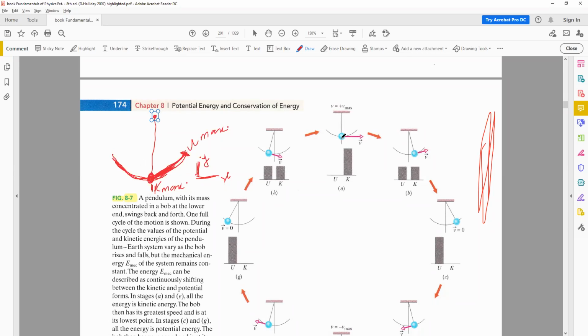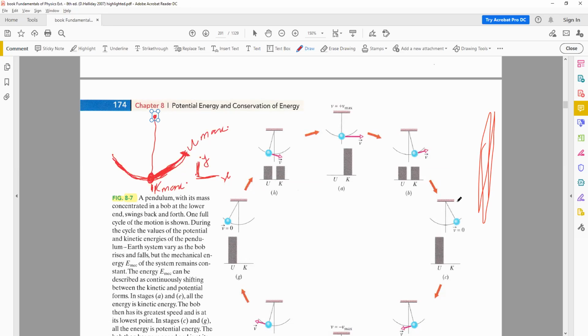For example, in this case, the bob is at the mean position and the kinetic energy is maximum. The potential energy is 0 because the sum has to be the same. As this body starts moving upwards, the kinetic energy starts decreasing and the potential energy starts increasing. The sum again remains the same. Then as the body goes higher and higher, it reaches a maximum position. On one end, you see the whole kinetic energy has now been converted into potential energy.